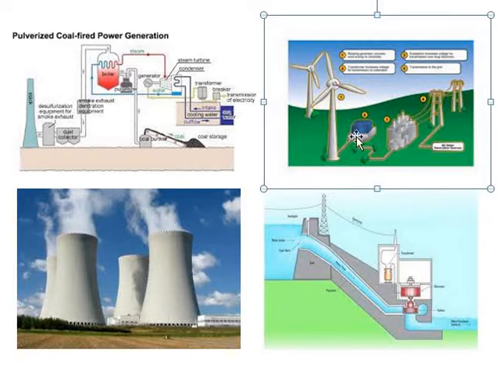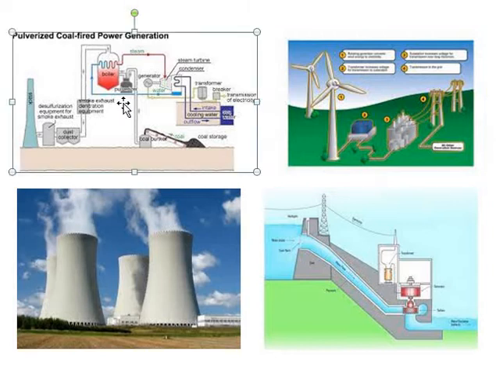This method is called the windmill method of generation of electricity. It is a renewable energy source, and here it is a non-renewable energy source because we are wasting the coal. Clear?